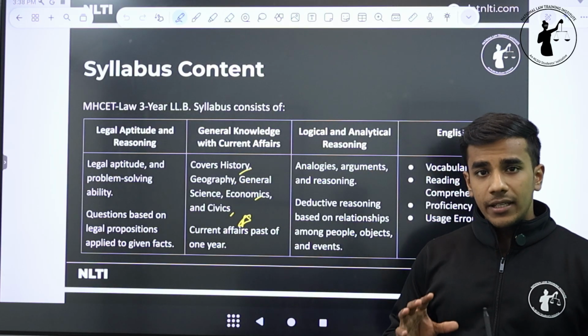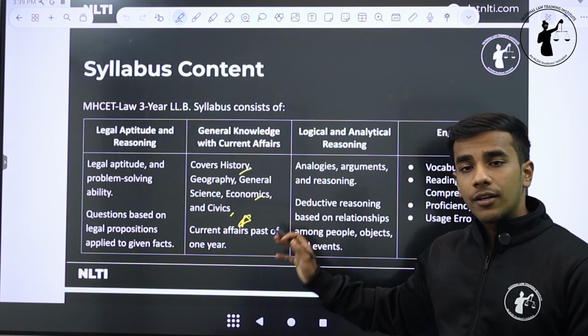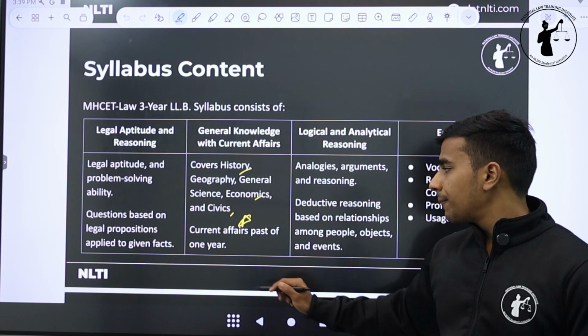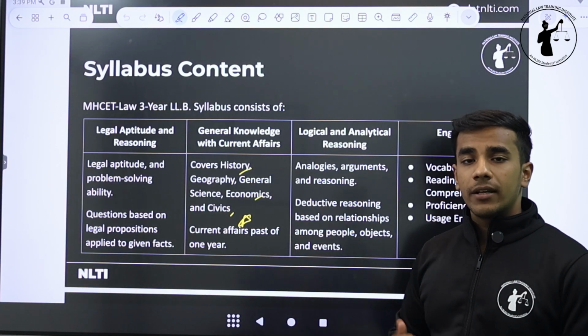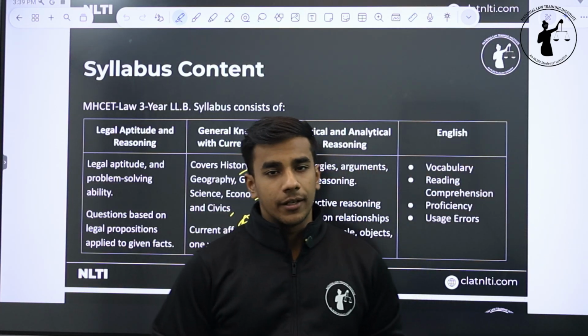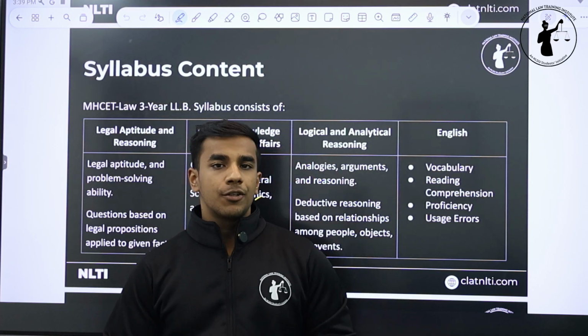You need to have at least the basic knowledge of the historical events, some bit of geography, some bit of general knowledge, general science, economics. But what is more important is your knowledge of the current events, the events that have taken place in the last 1 year. That is primarily, maybe you can focus more on June 2025 to March 2026.